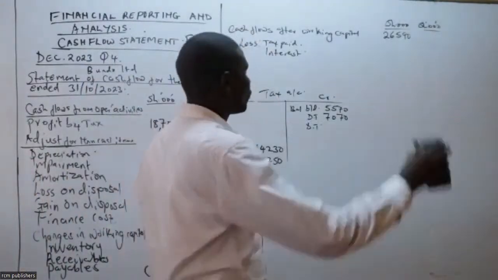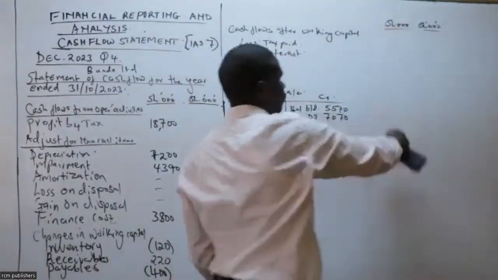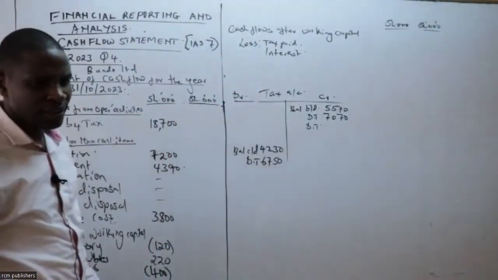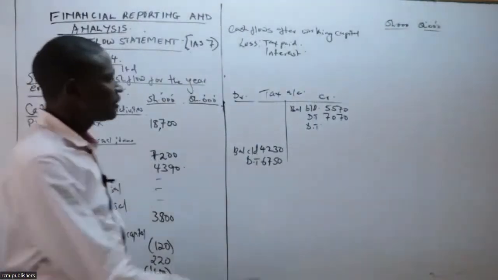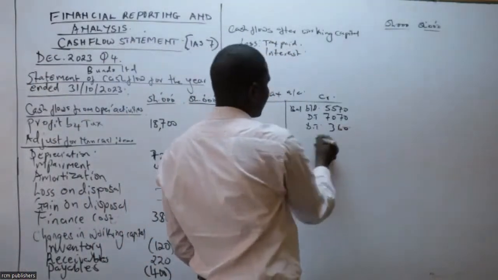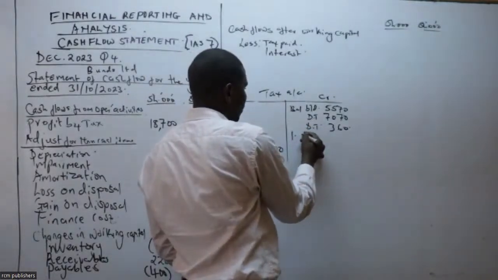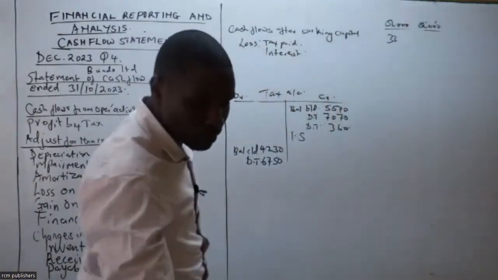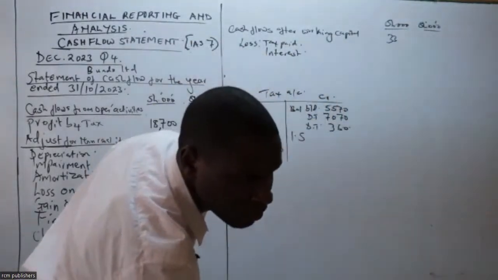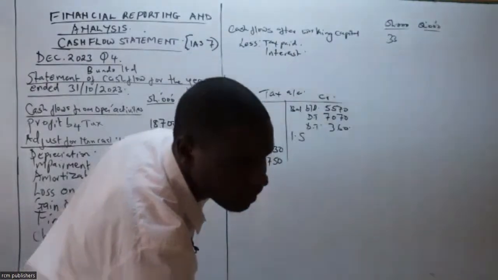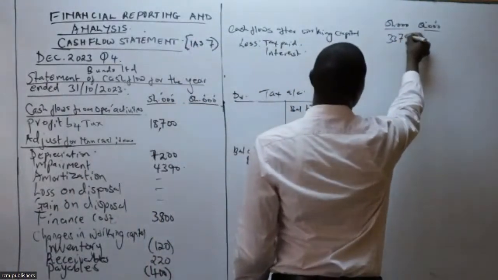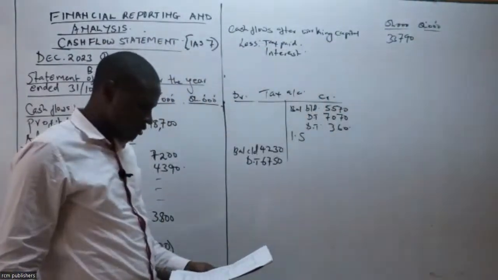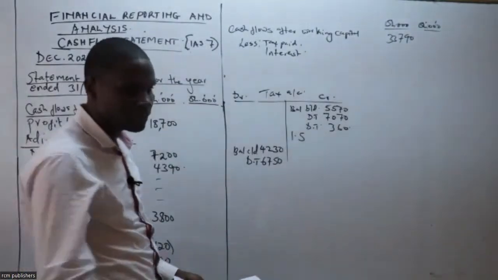Let me withdraw this one. 360. So 360. And then remember, in the income statement, we had paid tax. People are giving me something here. 33,790. So there was tax that was paid in the income statement. Income tax expense 4830.